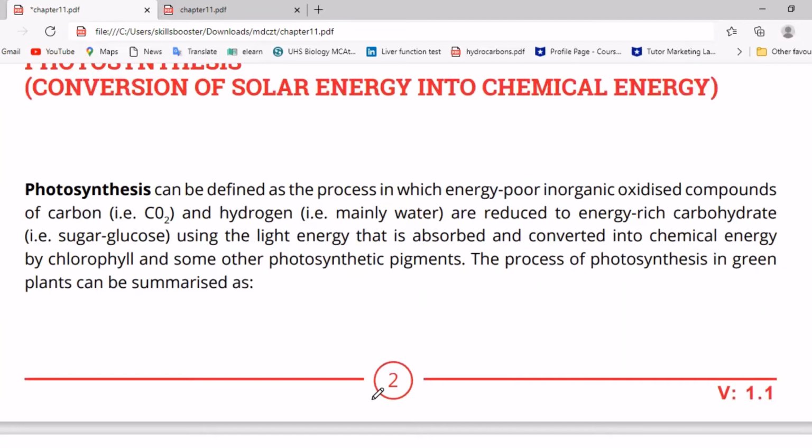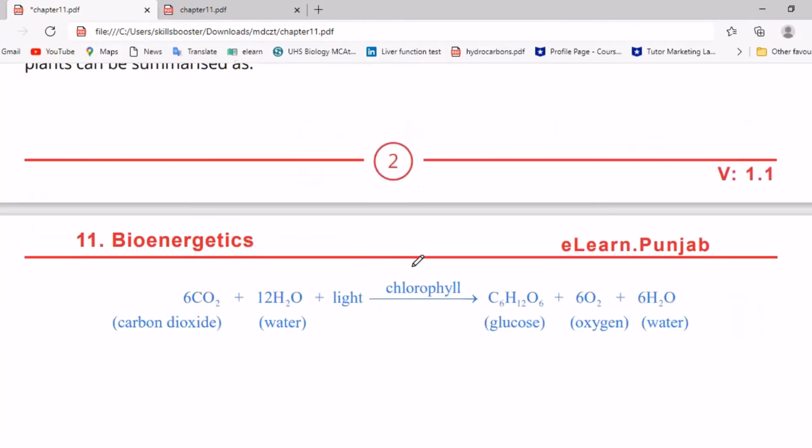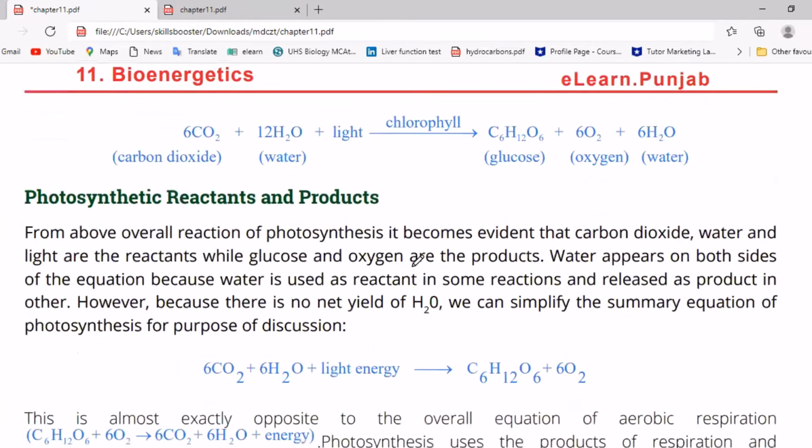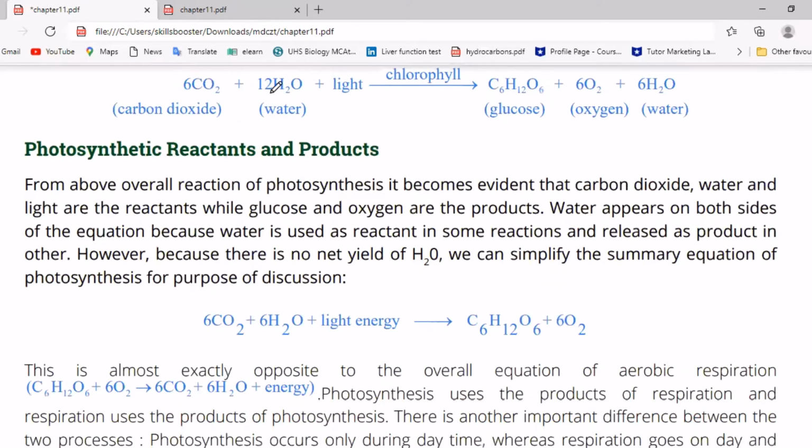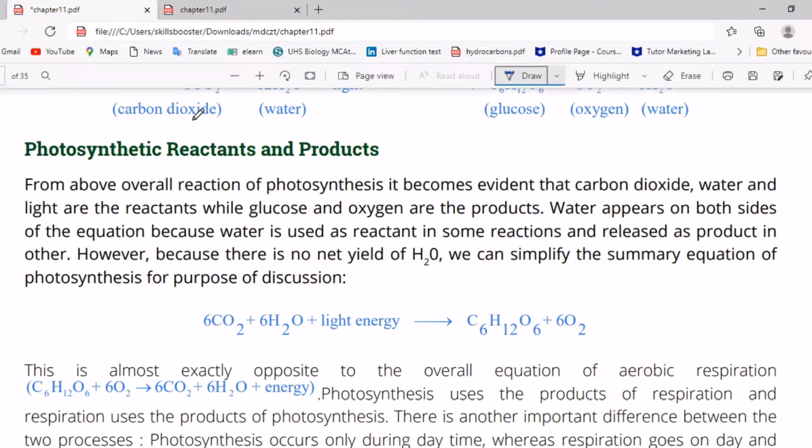This process of photosynthesis is summarized as the chemical reaction of the photosynthesis process.